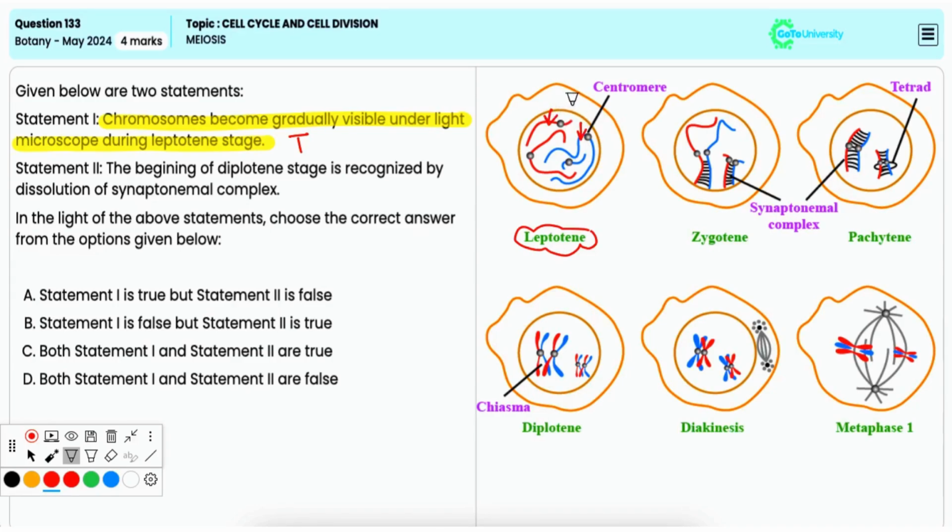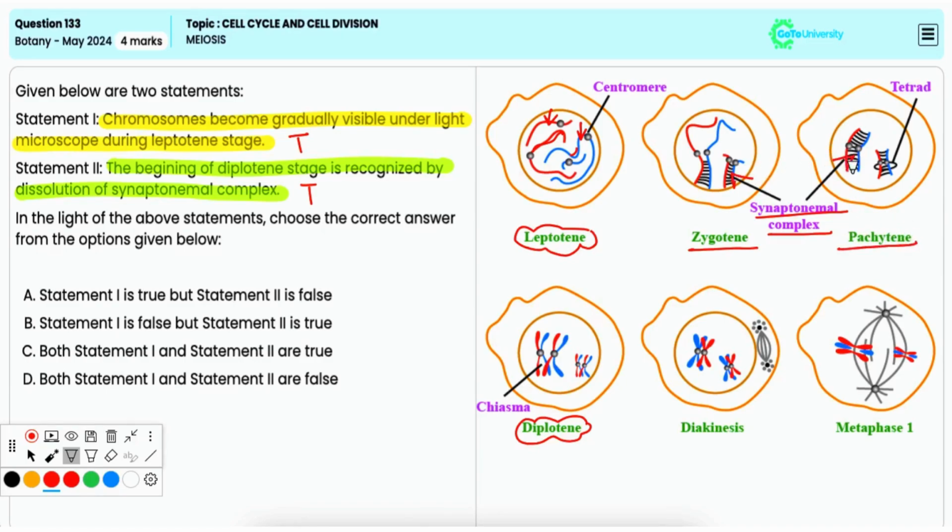under the light microscope, and they appear as thread-like structures at this stage. Statement 2: the beginning of the diplotene stage is recognized by the dissolution of the synaptonemal complex. This is also true. In the diplotene stage, the synaptonemal complex, which held the homologous chromosomes together during the zygotene and pachytene, begins to dissolve.